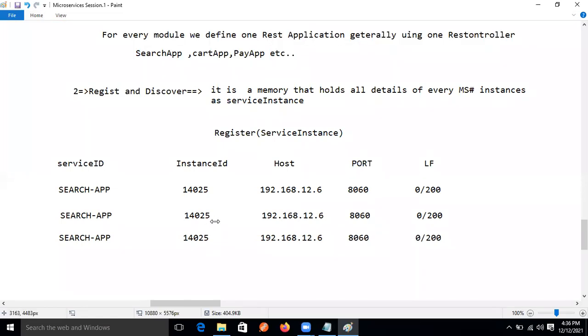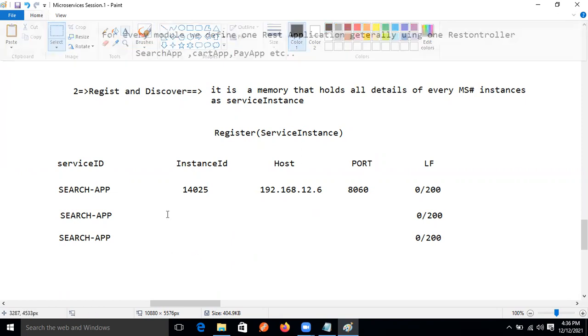So here the number is different, the IP address also will be different, because both are running in different machines. Even the port number is different.